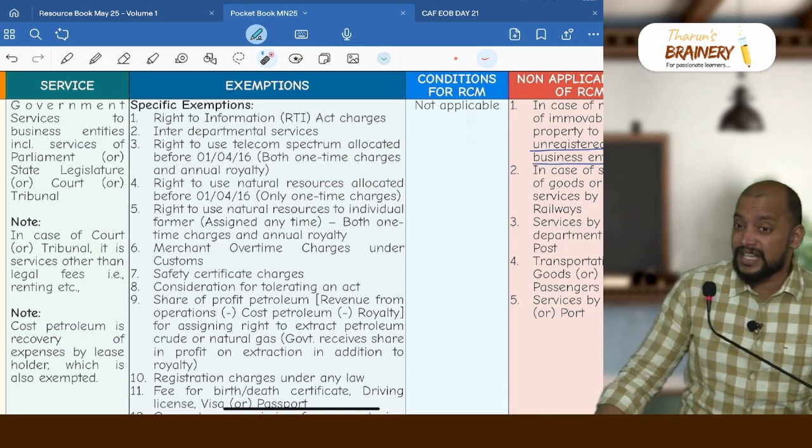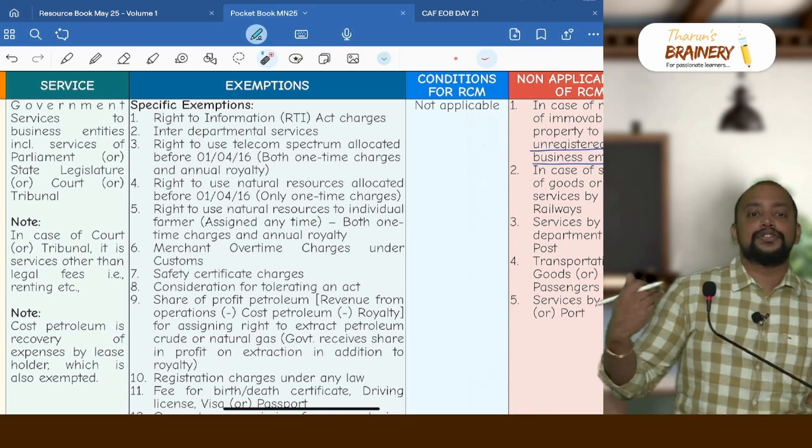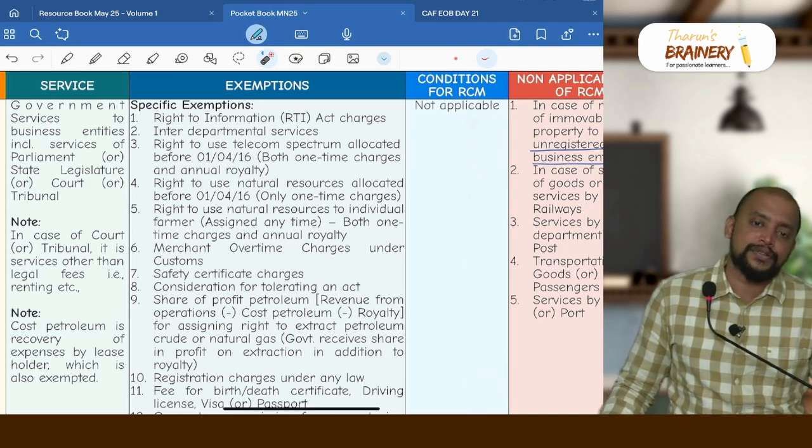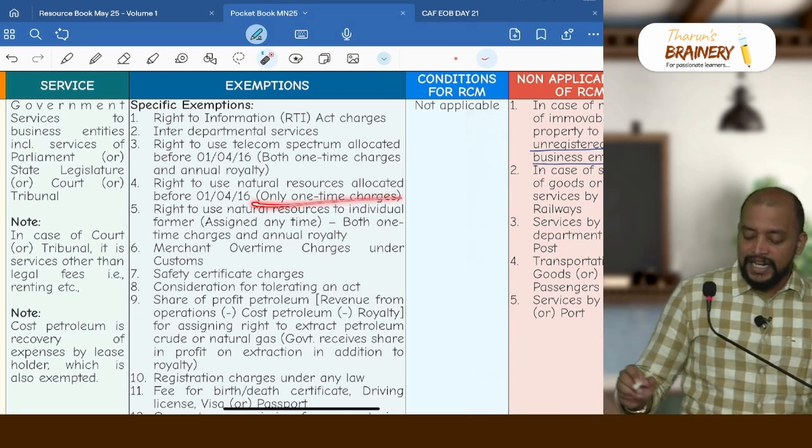Both one-time charges as well as annual royalty. Right to assign, like right to use natural resources, assignment of right to use natural resources. So that is before 1/4/2016. What is exempted? Only one-time charges.